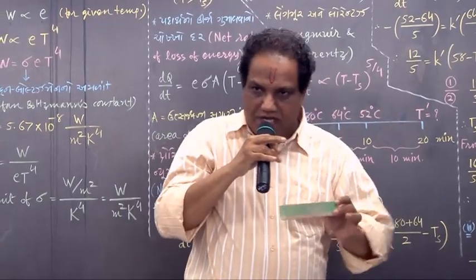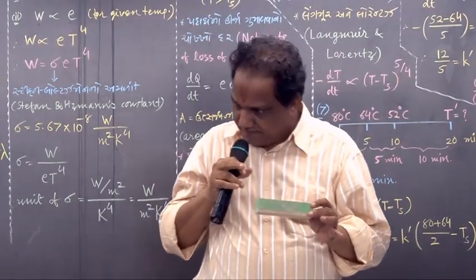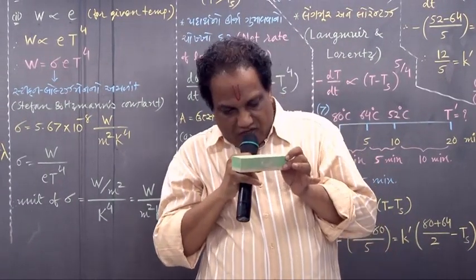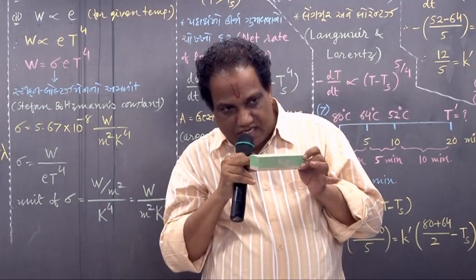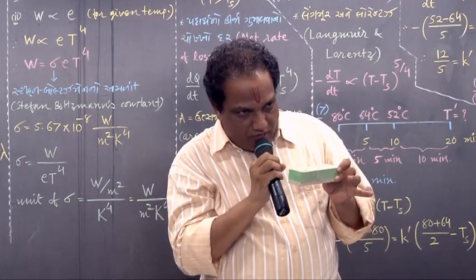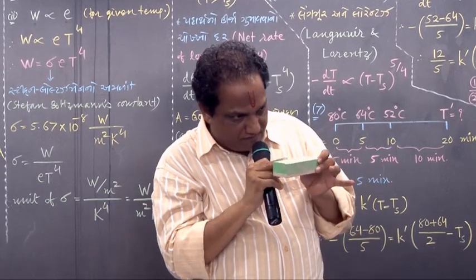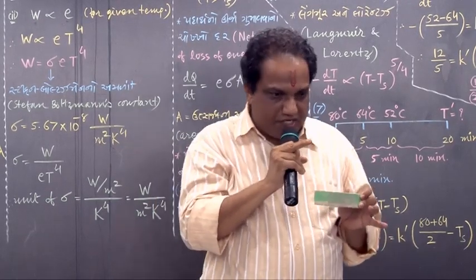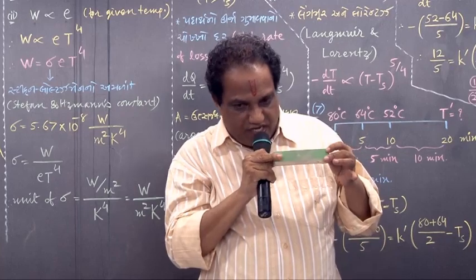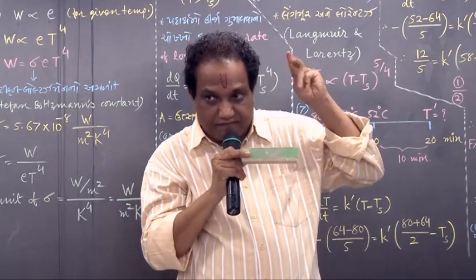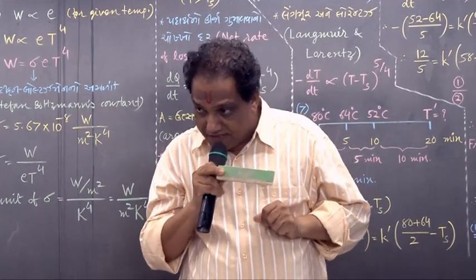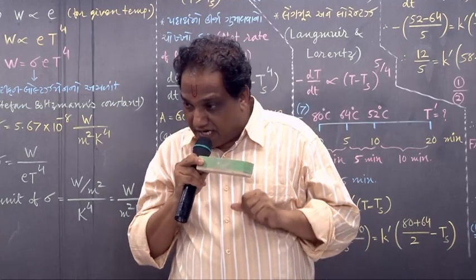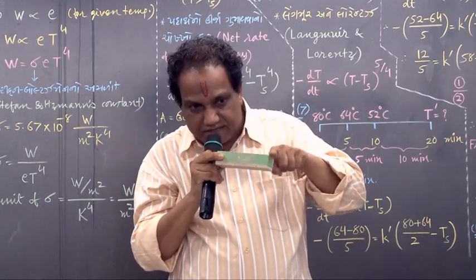This body emits radiant energy from within; it has a tendency to emit that energy. But how much energy will really be emitted outside is decided by the type of surface.